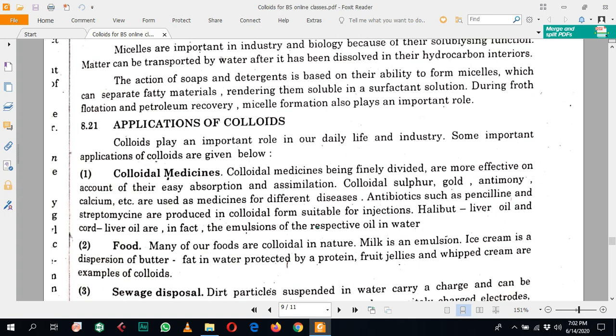Similarly, during froth flotation and petroleum recovery, micelle formation also plays an important role. You have studied the froth flotation process, in which different impurities from the mineral ores are separated during the formation of the froth.